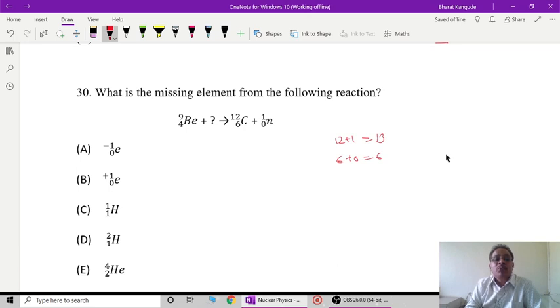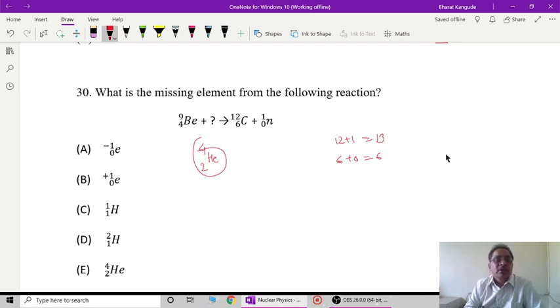So earlier I have 4 here, 9 is here, and therefore this comes to be 2 number of protons and 4 number of nucleons, and we know that whenever this type of combination comes, it is nothing but He4. So when we added this helium nucleus to this 9Be4, I'll get 6C12 new nucleus as well as 1 neutron will be added there, and therefore this is the correct answer.